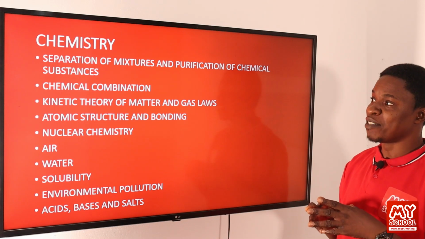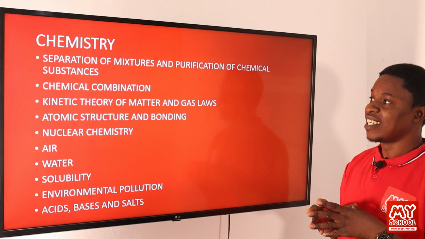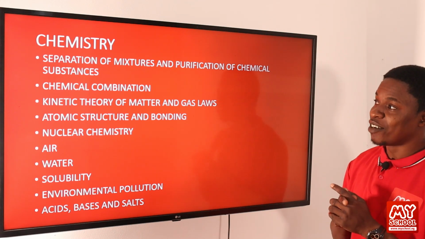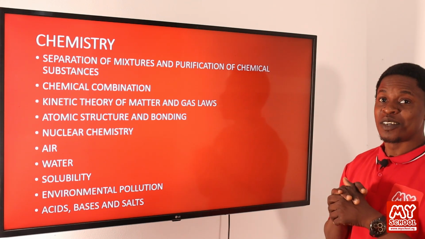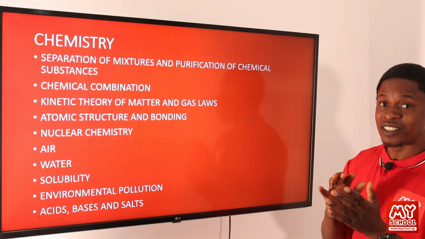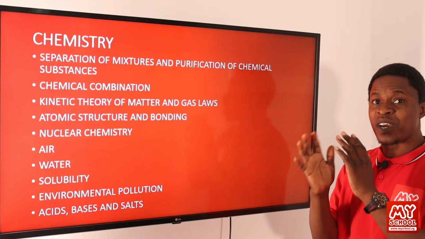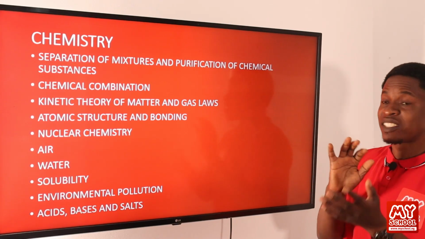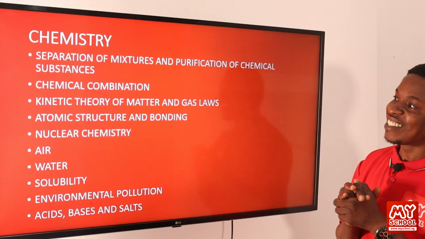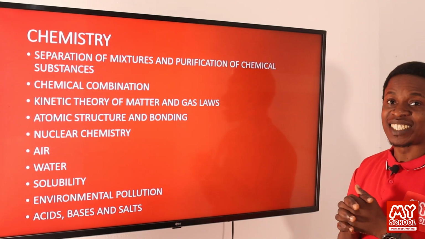We'll be looking at different classes of matter. Also, we'll be looking at elements, compounds, and mixtures. We'll look at substances that can be classified as compounds or as mixtures. We also try to look at the differences between compounds and mixtures. And we'll be looking also at pure and impure substances.